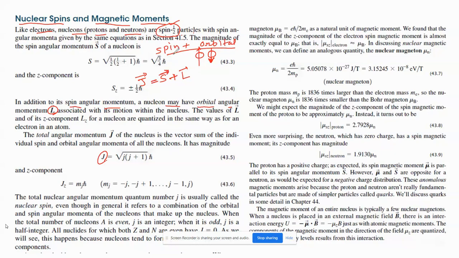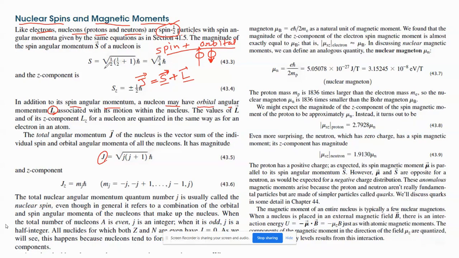Due to that motion, they have angular momentum. If any object is moving, it has velocity, and mass into velocity gives you momentum. So due to the spinning and orbiting motion, they have angular momentum. This angular momentum is given by these letters S and L. Okay. So these are the formulas.